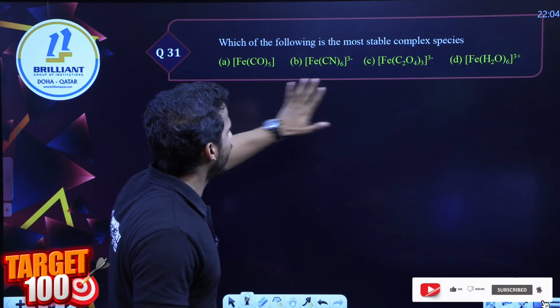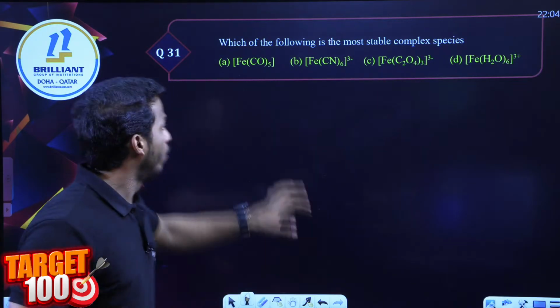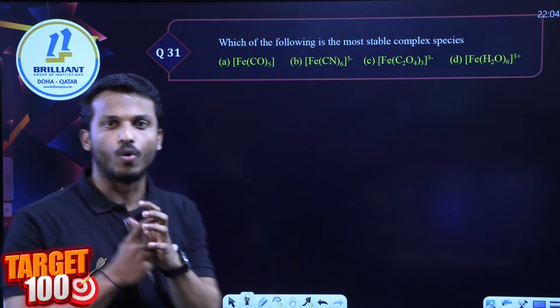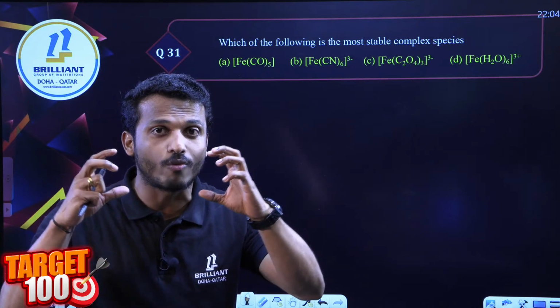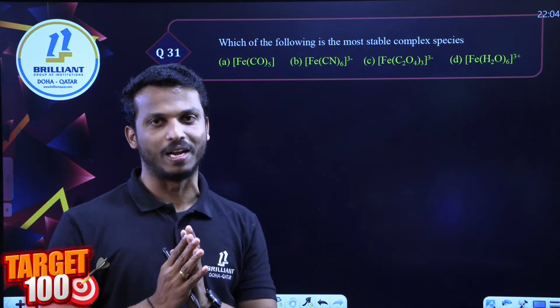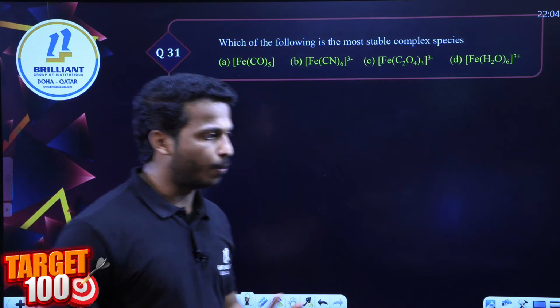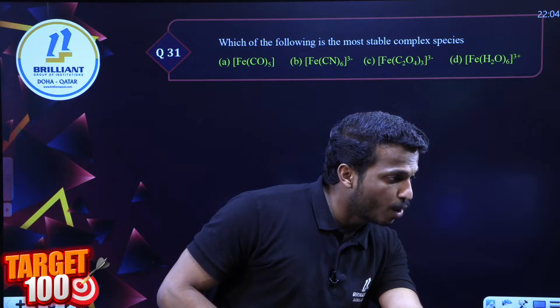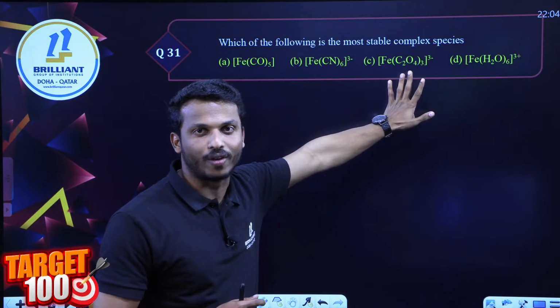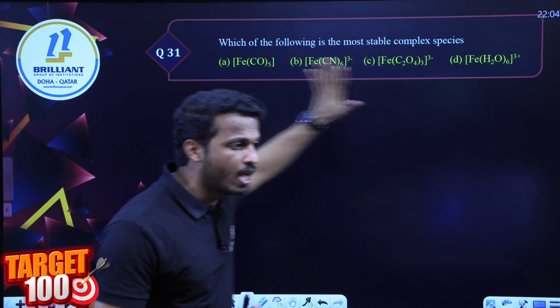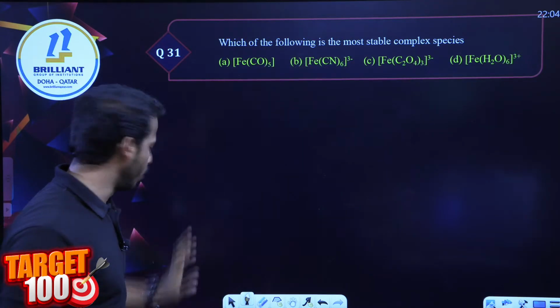Dear all, option C contains a chelation effect, whereas option A contains CO. The one which contains CO has an ability to form what? Synergic bond. It gives more stability. So option A can be that. Metal carbonyls can have more stability. Then chelation effect, okay, chelation also gives stability. But option A can be the most preferred.